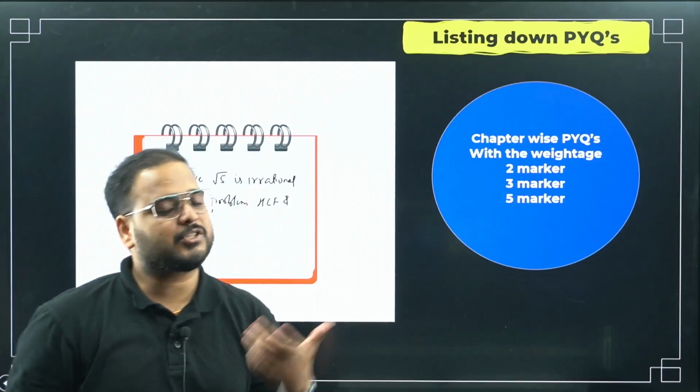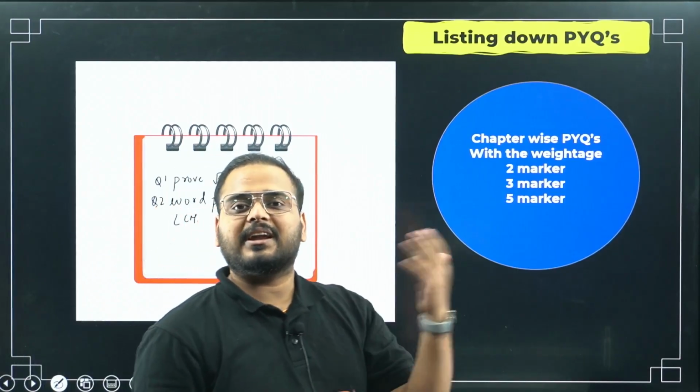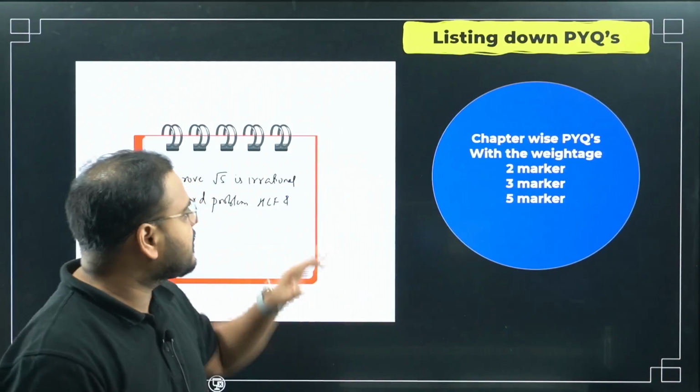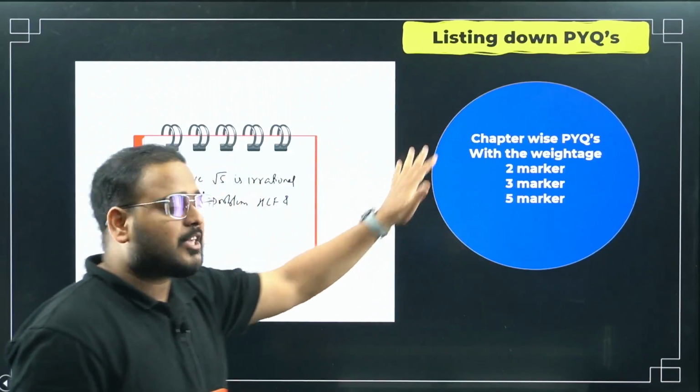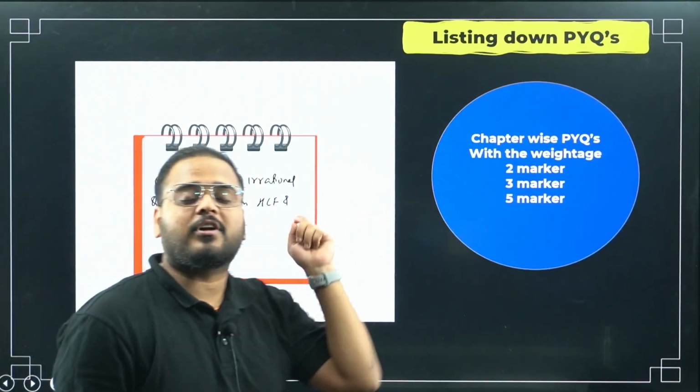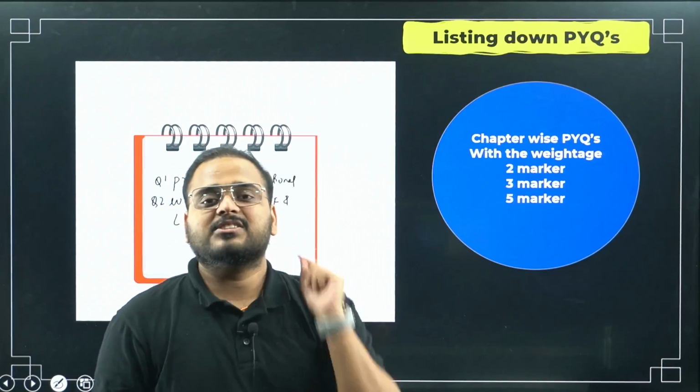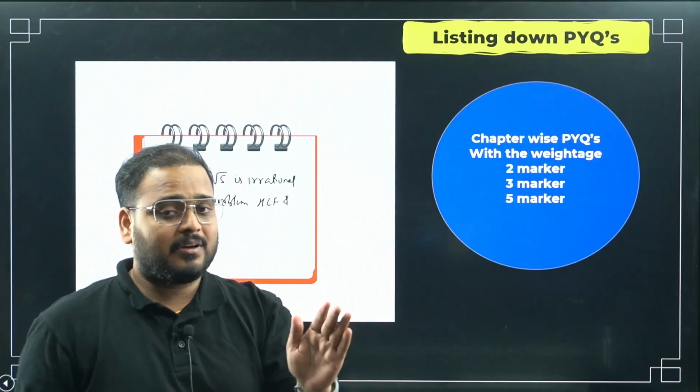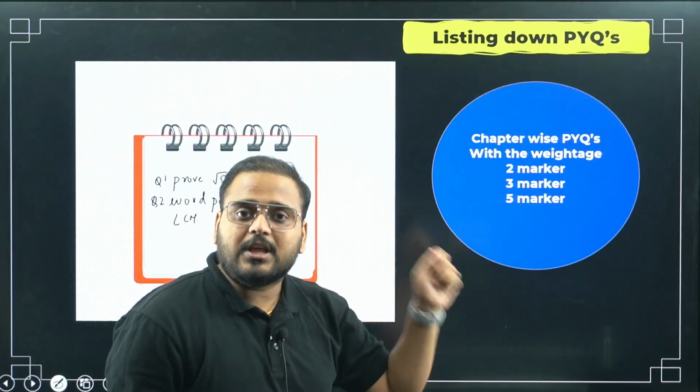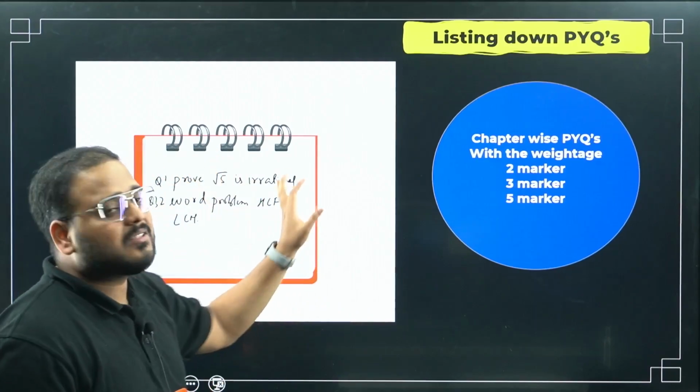Let's say you can write 15 questions, good, write 15 questions. Write 10 questions, write 10 questions. So chapter-wise questions are there in PYQs. List down those PYQs at the last page of your revision of that particular chapter. Not at the end of the book, right after the chapter ends. There only you have to write, in a fresh page, all the PYQs.